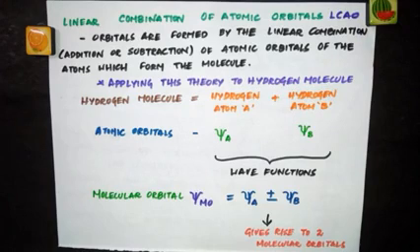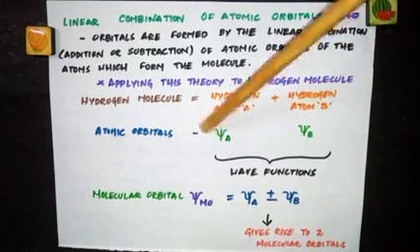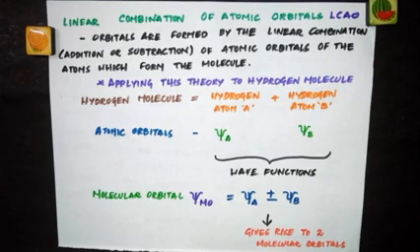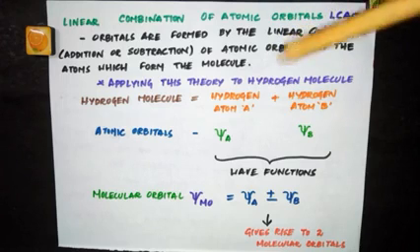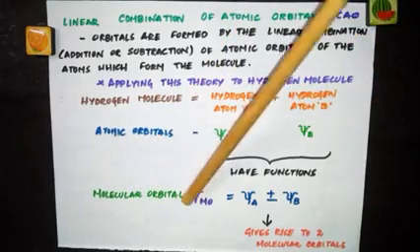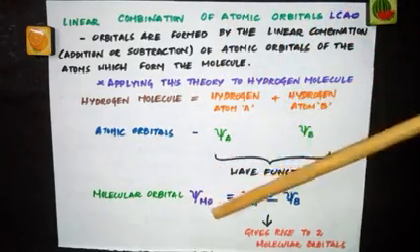According to the LCAO method, these atomic orbitals undergo linear combination to form the molecular orbital. This linear combination can take place by addition or by subtraction of the wave functions of the atomic orbitals. Let's name the molecular orbital psi MO.